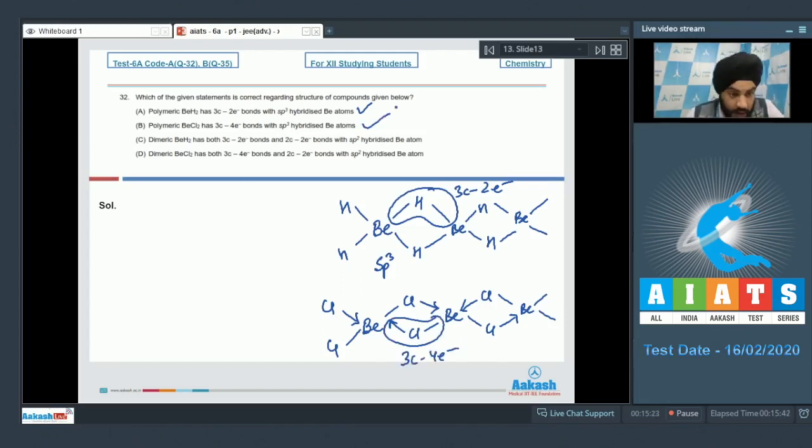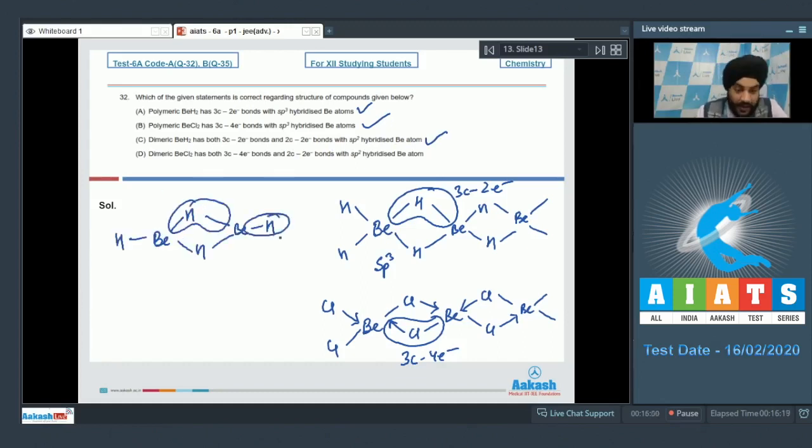If I talk about the C option now, dimeric BH2 has both 3 center 2 electron bond and 2 center 2 electron bonds with sp2 hybridized Be atom. This is also a correct statement. If I talk about the dimeric BH2, so there are 3 center 2 electron bonds and there are normal 2 center 2 electron bonds. So this is 3 center 2 electron bond, whereas this is 2 center 2 electron bond, which is the normal covalent bond.